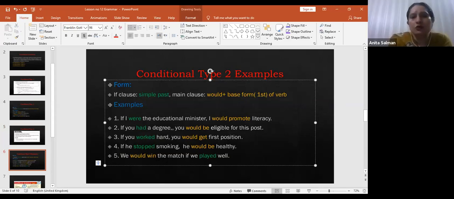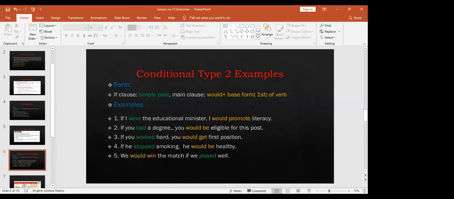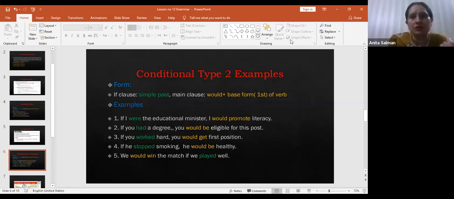So you can see in the if clause, we have used simple past tense. What is simple past tense? Second form of verb, right? And in main clause, we have used would plus first form of verb, as you can see, would win. Okay. If conditional type 2 is clear, give me thumbs up.